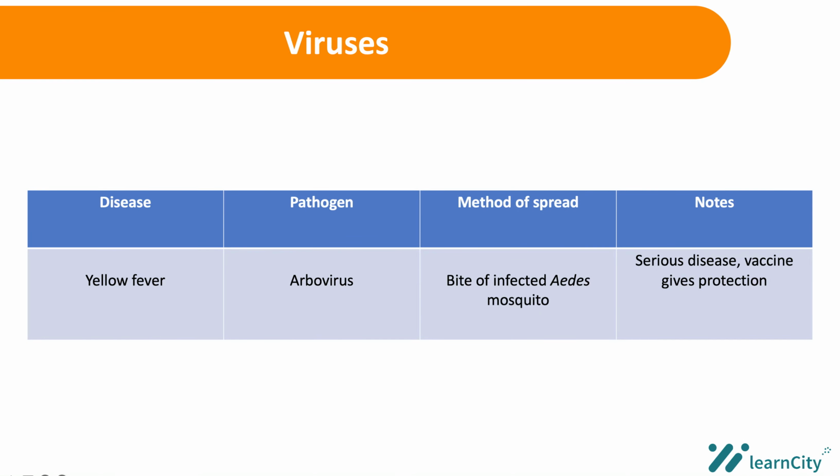So we also have another disease called the yellow fever, and the microorganism or pathogen that causes this is called arbovirus, and it is spread through an infected Aedes mosquito. And this disease is a serious disease, and vaccine can give protection from this disease.